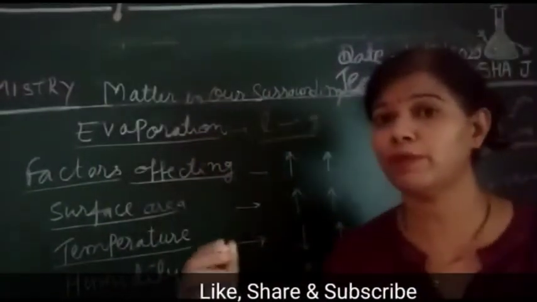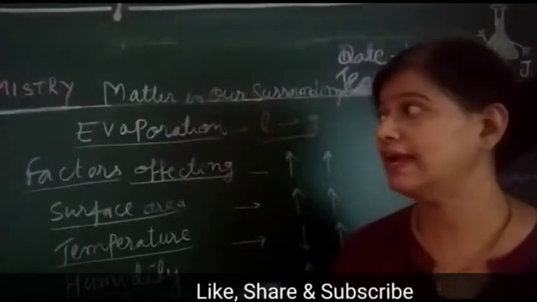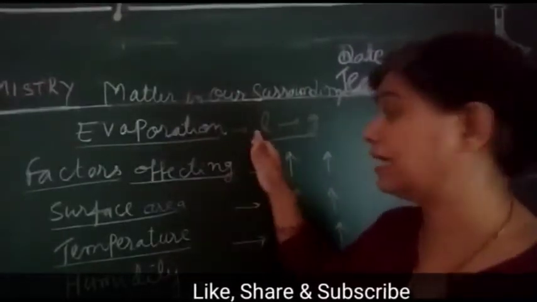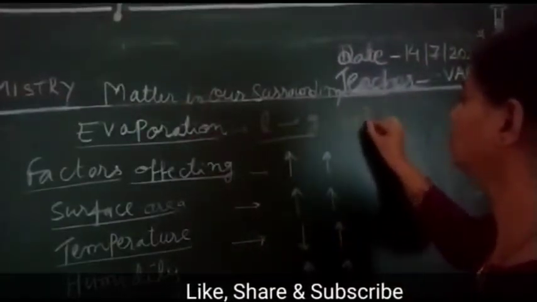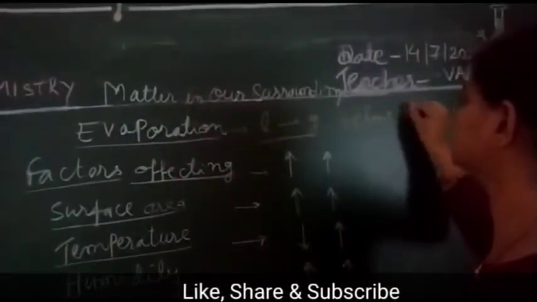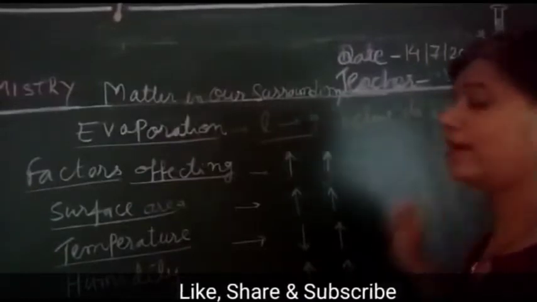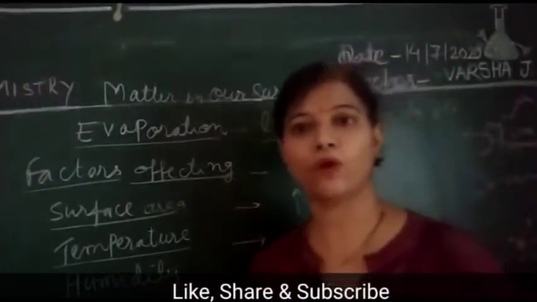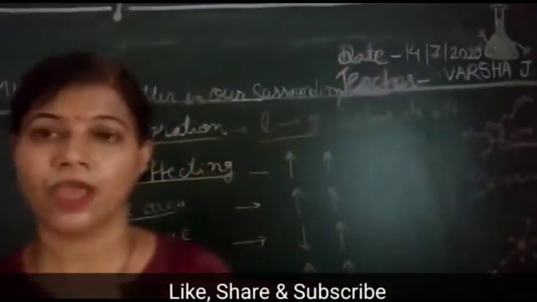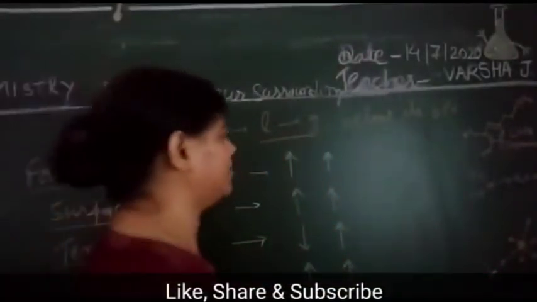So what you have to remember is that evaporation is the process in which we convert liquid into gaseous state, but below its boiling point. Below its boiling point means below whose boiling point? Below the boiling point of the liquid. Okay. So got what is evaporation?